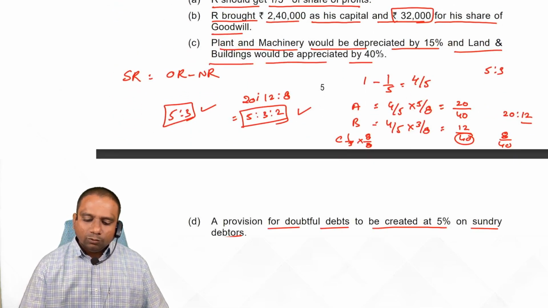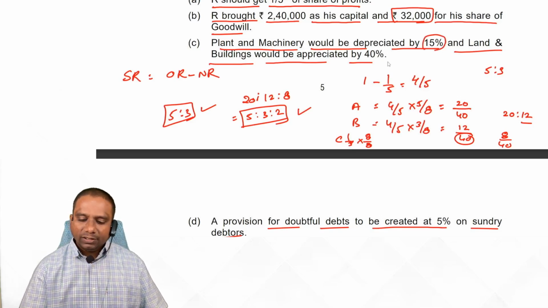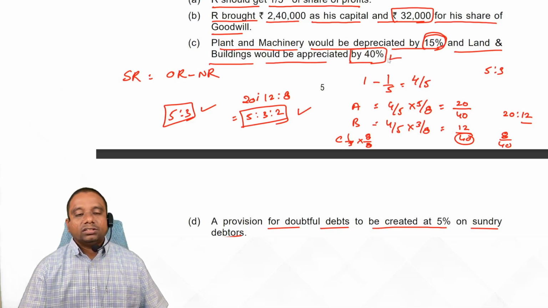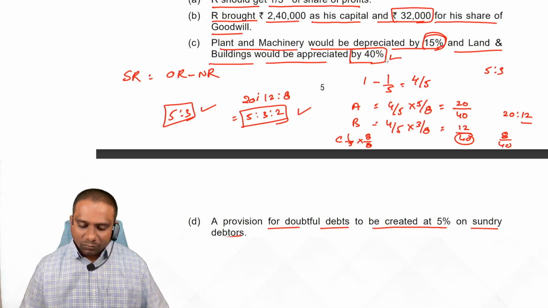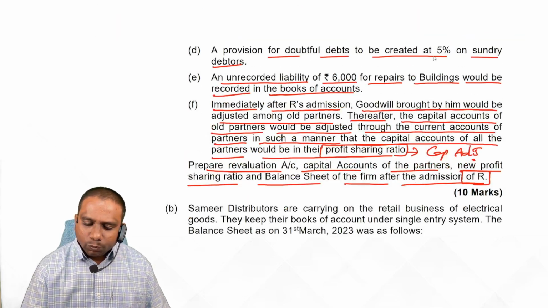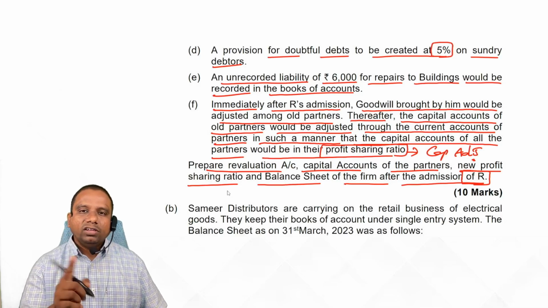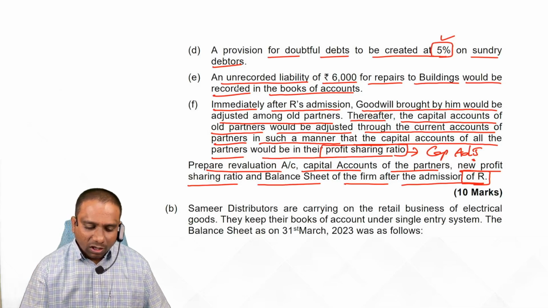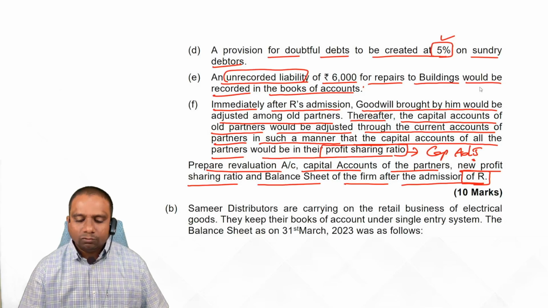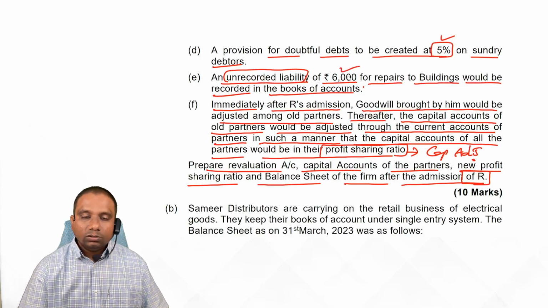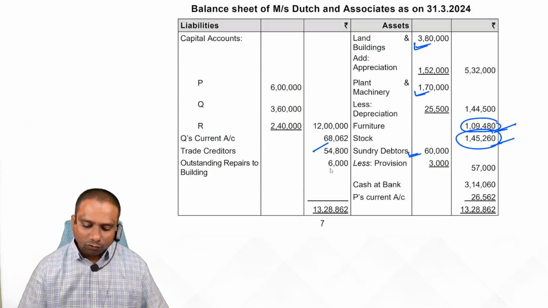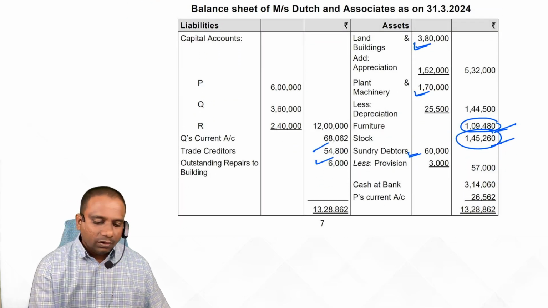Plant and machinery would be depreciated by 15%, revaluation debit. Land and building appreciated by 40%, revaluation credit. Now show this depreciation and appreciation in the balance sheet also. Simple. Next one, provision for doubtful debts is to be created. Again, decrease in the value of asset. Revaluation account debit 5%. In the balance sheet, from sundry debtors deduct this 5%. Unrecorded liabilities 6,000 rupees for repairs of building, so revaluation account debit 6,000. Again, show it on the liability side of the balance sheet, 6,000.